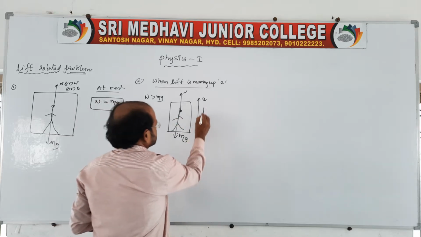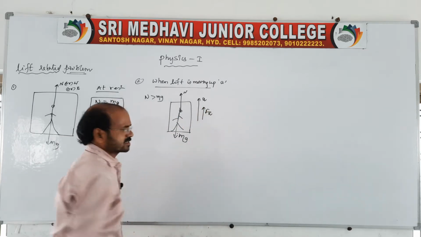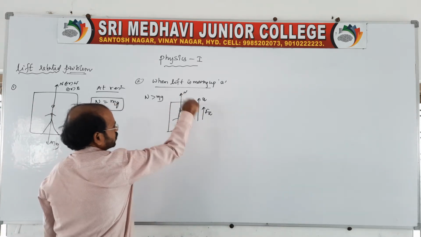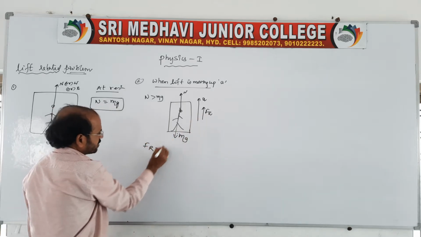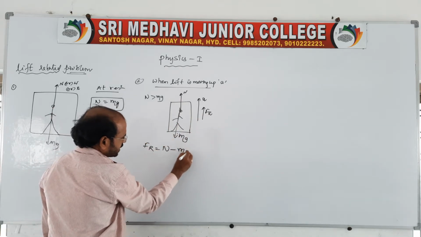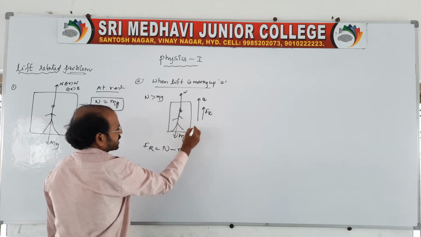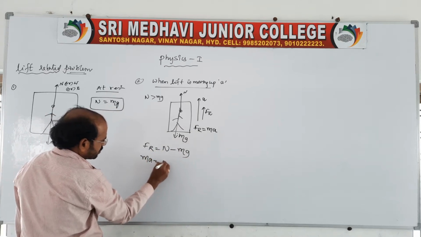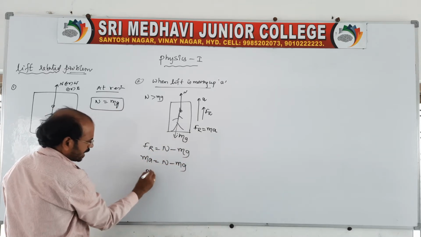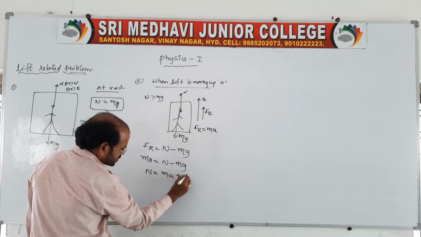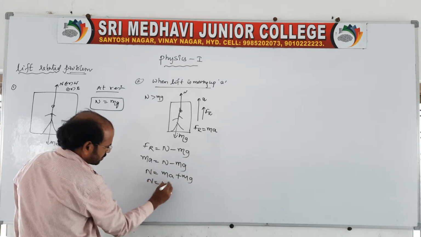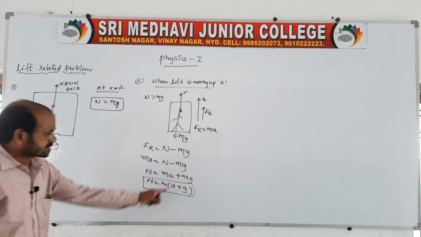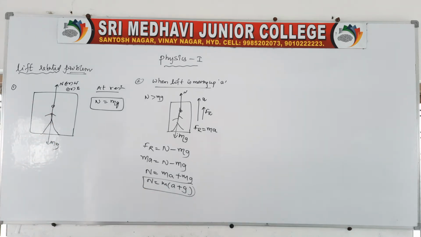Then the resultant will be represented along the direction of the normal force. Fr is equal to N minus mg, but the lift is moving with acceleration a, so Fr is equal to ma. Here you write ma is equal to N minus mg, then N is equal to ma plus mg, that is N is equal to m(a plus g). When the lift is moving up, the net acceleration due to gravity will be a plus g.